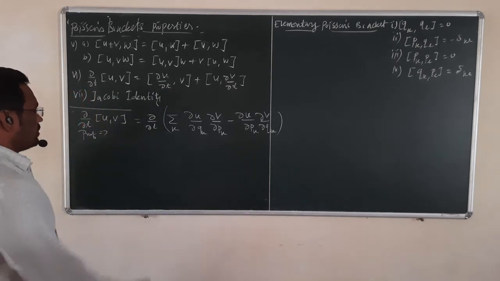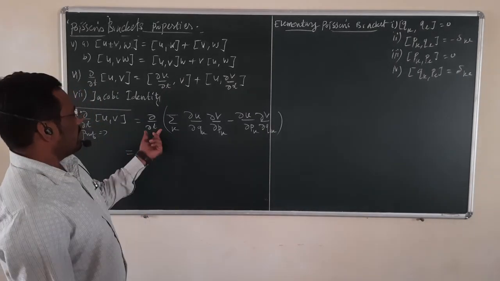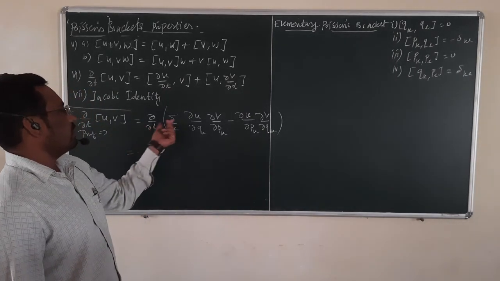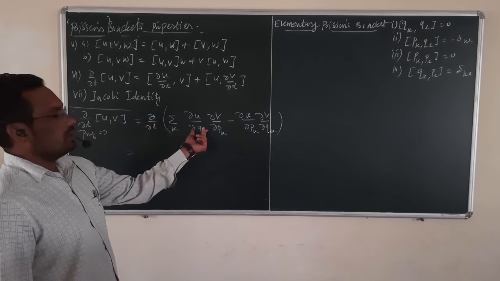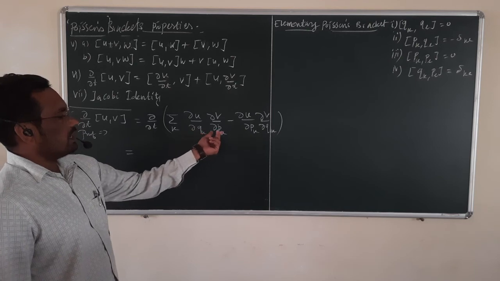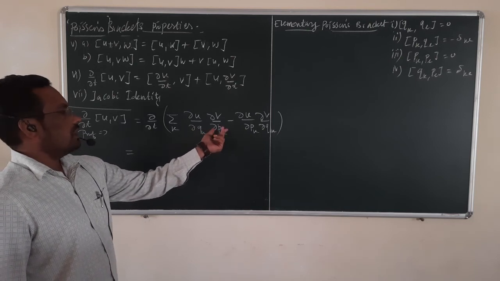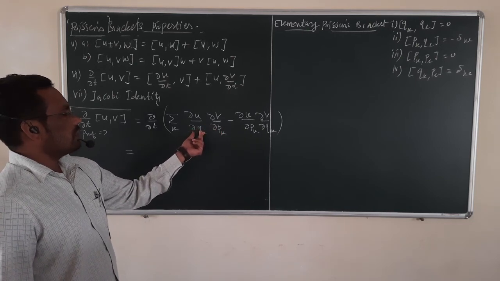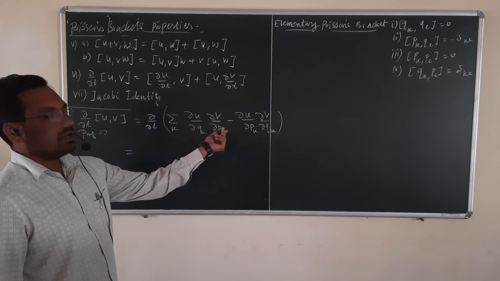Now here we are taking the time derivative of this term, so again we can use the product rule. You can take the derivative of this term, at that time this term is constant, and for the next one you have to keep this term as constant and take the derivative of this term.